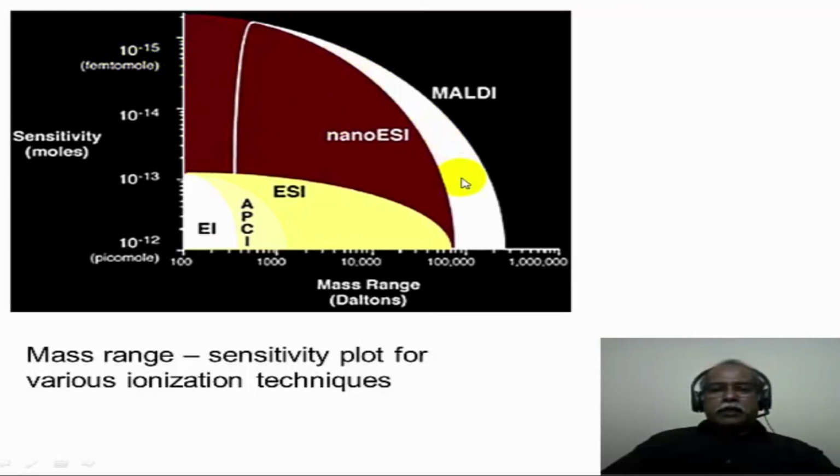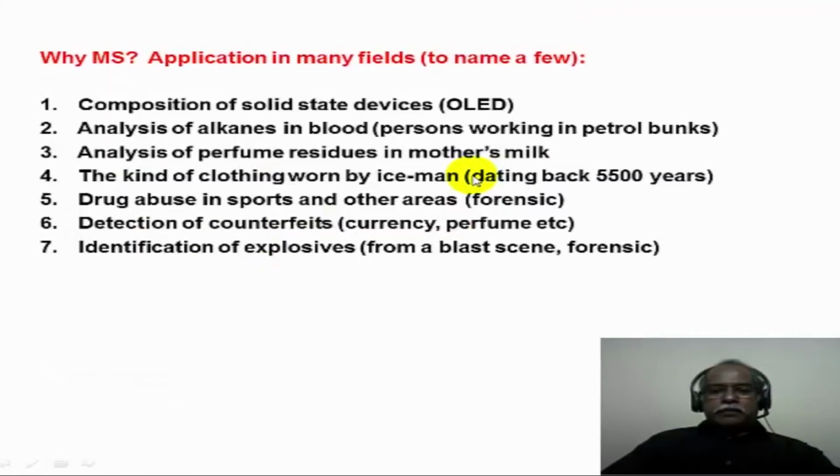Finally, the MALDI spectrometer, although less sensitive than the electrospray ionization mass spectrometer, has a much wider mass range, and this is essentially used in the analysis of polymers, be it biopolymers or synthetic polymers. They can be analyzed using the MALDI mass spectrometer.